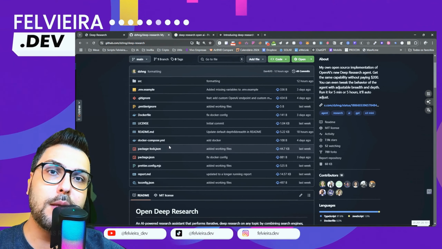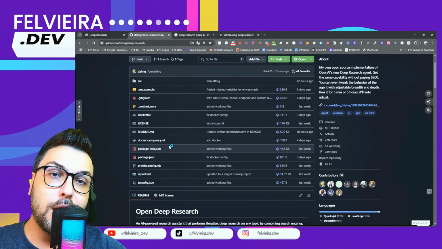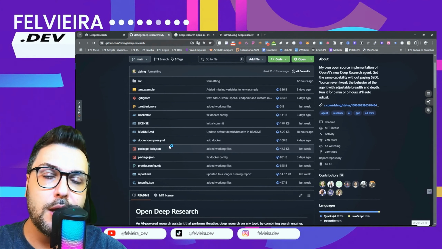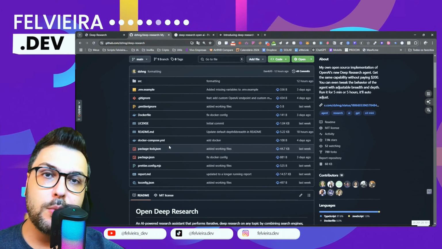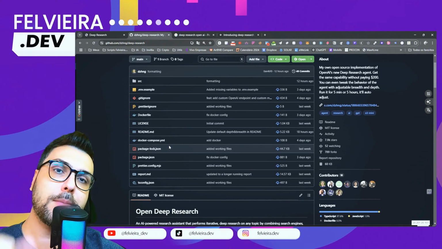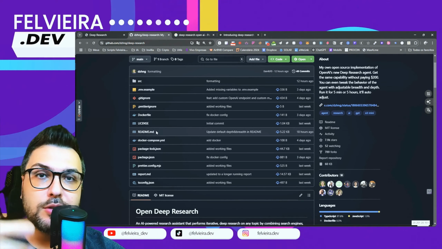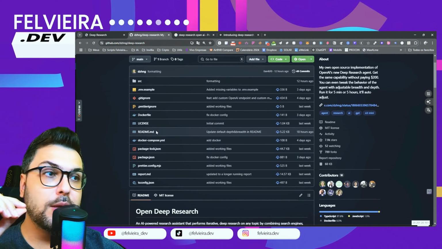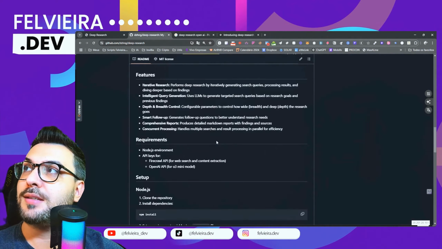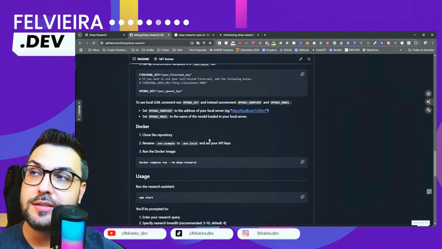Research with Open, it researches many things, and you define how detailed you want the subject to be. You define this in the research and it returns the final report to you, super cool, super interesting. I downloaded it on the computer and tested it in the terminal. Here it's very easy to do. You just follow the steps.